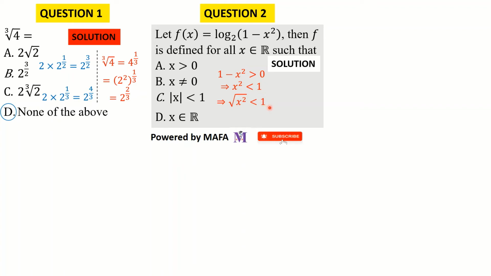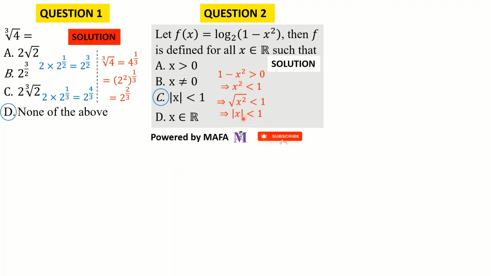So don't be confused, the square root of a number is always positive. So the square root of 1 is not plus or minus 1, but it is just 1. Alright, so the square root of x squared is less than 1, but the fundamental definition of the square root of x squared is the absolute value of x. So the absolute value of x will be less than 1. So option C is correct.